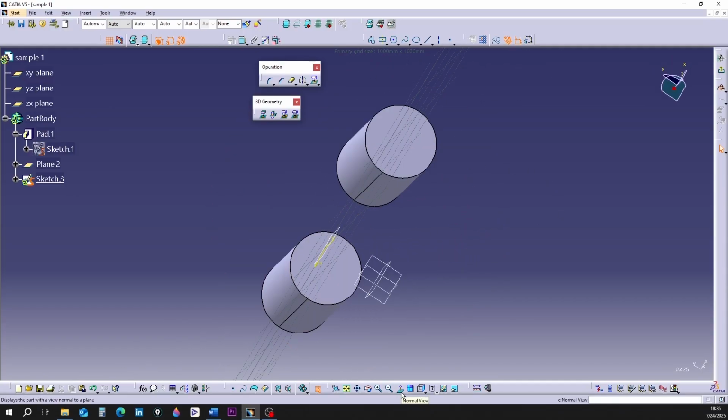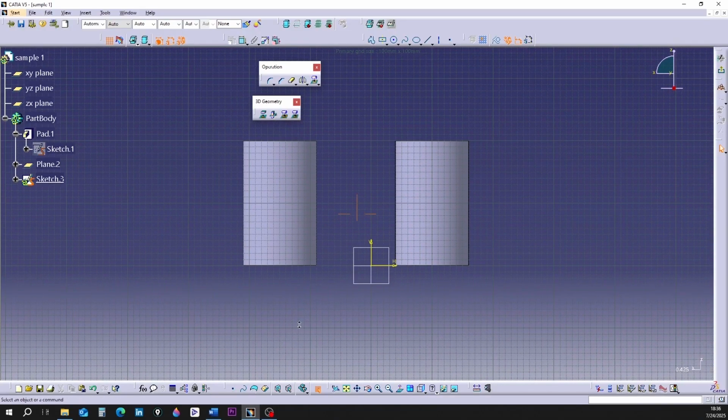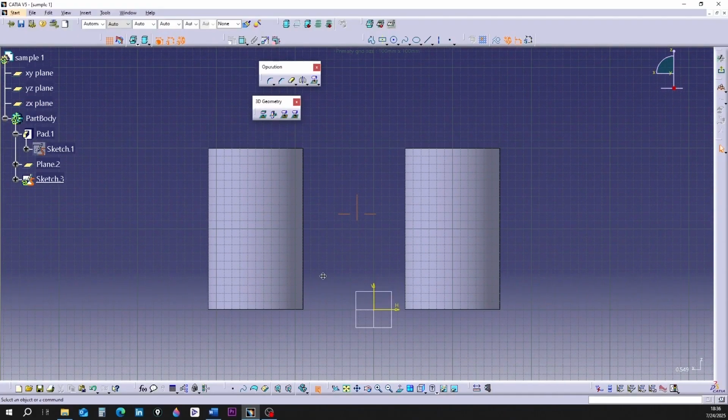I return the view to be perpendicular to the drawing plane. I'm zooming in a little so that the shapes look bigger. We want to have the lines that are made where the drawing plane touches the cylinders. Here you should know that because the shapes are cylinders, we don't have edge lines. But in the 3D geometry toolbar, there are two tools.